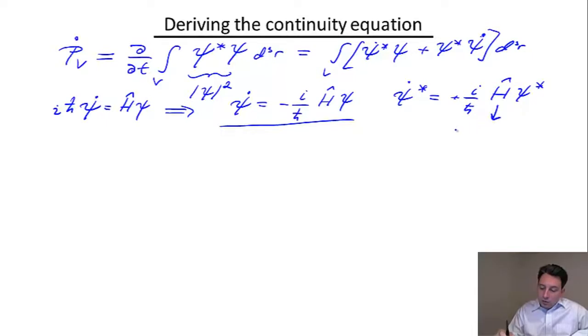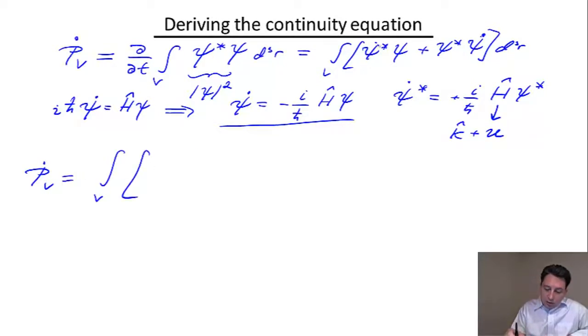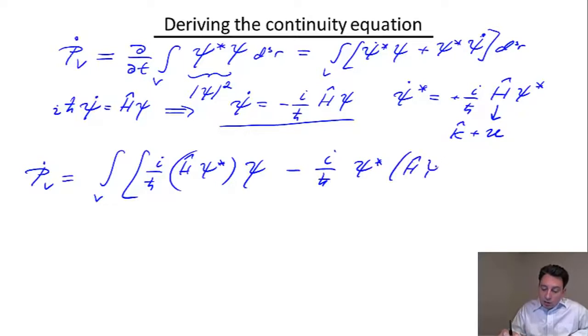Now my H here is a combination of kinetic energy and the potential energy. So kinetic energy is a sort of an involved operator, which is the momentum squared, and potential energy is just a multiplication. It just multiplies my wave function. So if I put everything together, what I will find is the following for P_V dot. Instead of psi star dot, I'm going to have this guy, so i over h bar H psi star, and here I'm going to have minus i over h bar psi star H psi.